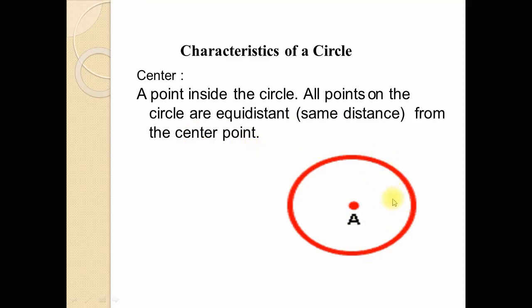The circle is a set of points, and this is the fixed point. This fixed point is called the center of the circle. Each point which lies on the circle is equidistant from this fixed point. The distance of each point of the circle to this fixed point is equal. So this fixed point is called a center.